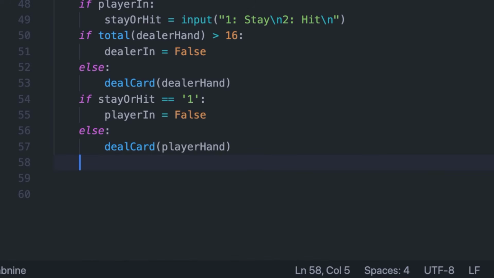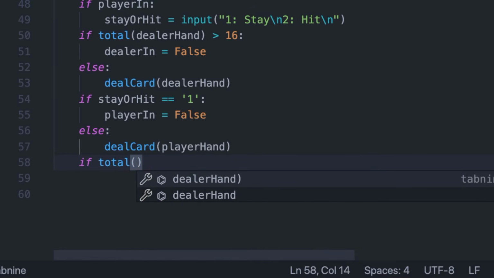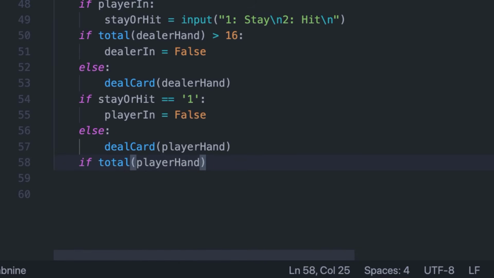So now that we've done this, all we've got to do is determine the winner. So what we're going to do here is say if the total of player hand is greater than or equal to 21, we're going to want to break out of this loop. All right.